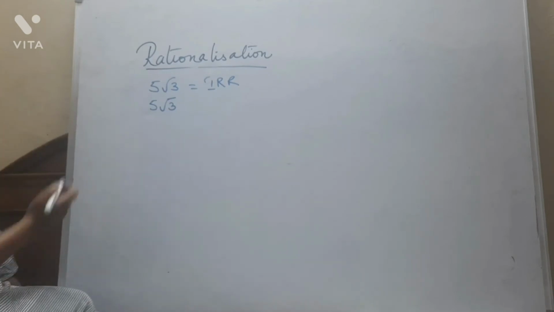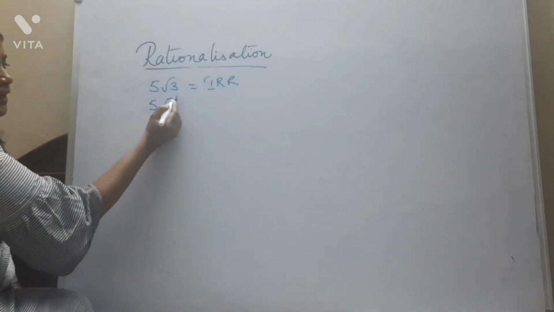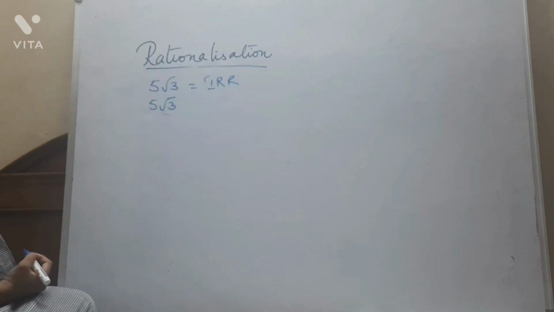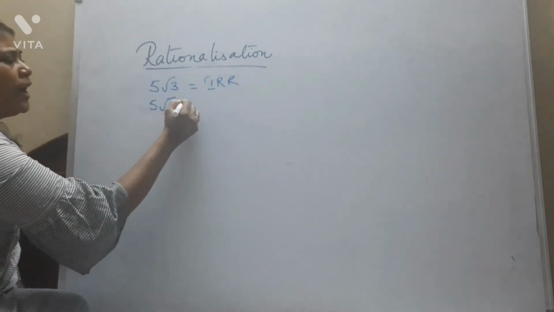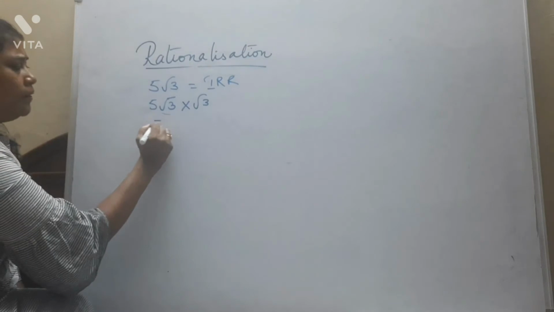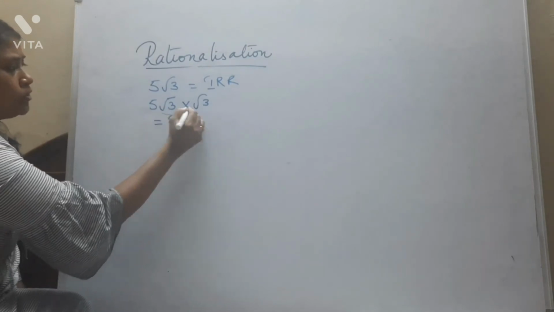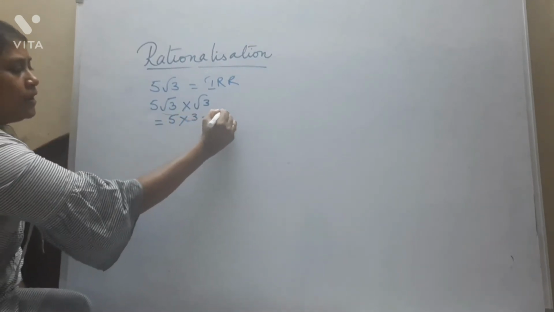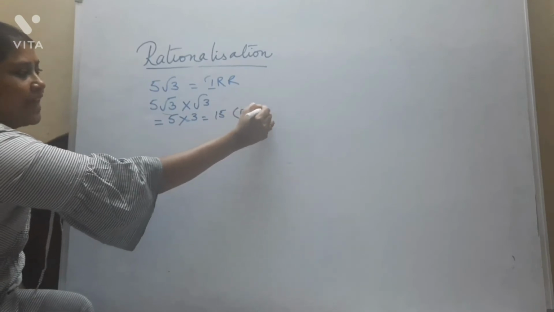Simple way. This 5 is already rational. If I can make this root 3 a rational number, then I can get the whole product as a rational number, is it not? So what will I do? I'll simply multiply with root 3. Now see what happened. 5 into root 3 into root 3 is 5 into 3, which is 15. 15 is a rational number or not?